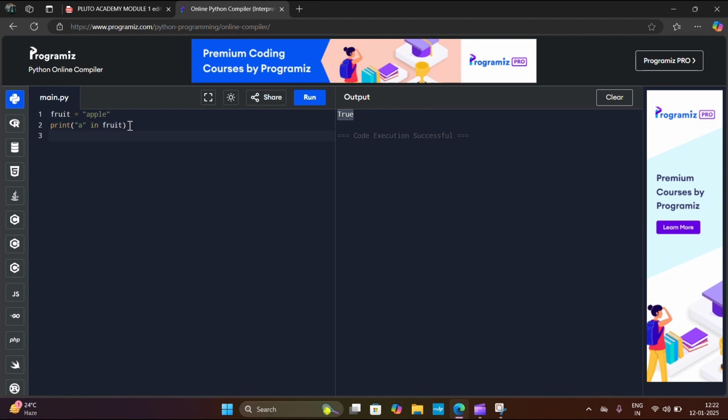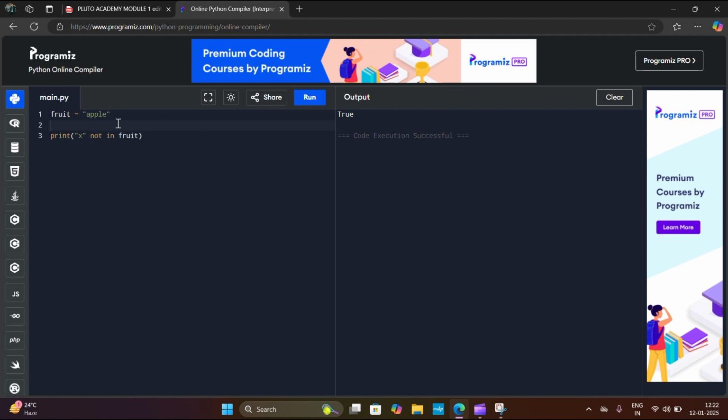And then I will print, for example, x not in fruit. I will clear this and run this program. True, because x is not there in apple.